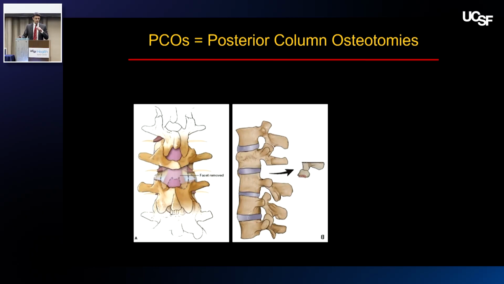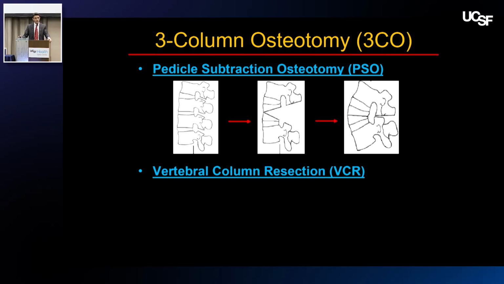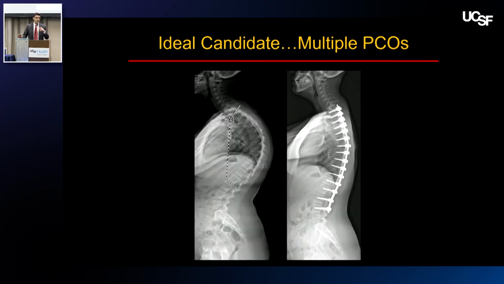We've covered this relatively basic concept. Posterior column osteotomies involve removal of the facets, the ligamentum flavum, and then through posterior column shortening and a little bit of anterior column lengthening through the disc, you can get relatively nice correction. 3-column osteotomies, 2 types, PSO, and then the higher grade vertebral column resection. So an ideal candidate for a PCO are those that have open discs. The deformity is relatively broad. It's not focal. It's not over a single apex.